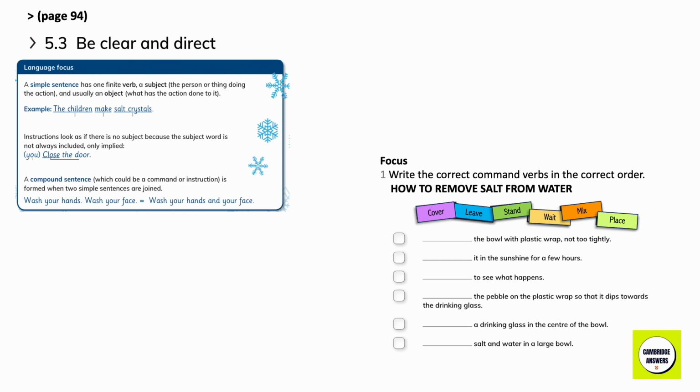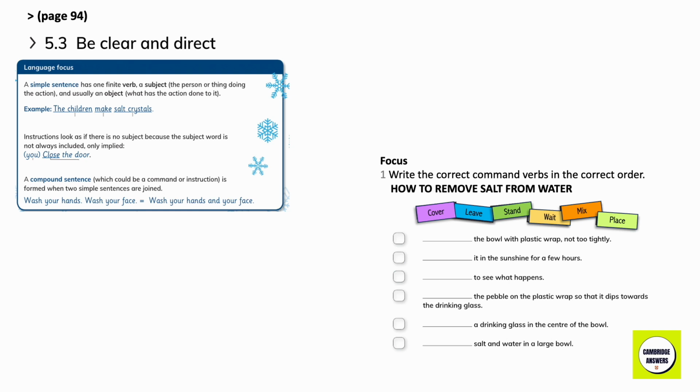A compound sentence, which could be a command or instruction, is formed when two simple sentences are joined. Wash your hands, wash your face. Wash your hands and your face. Write the correct command verbs in these sentences. Then number the steps to show the correct order.